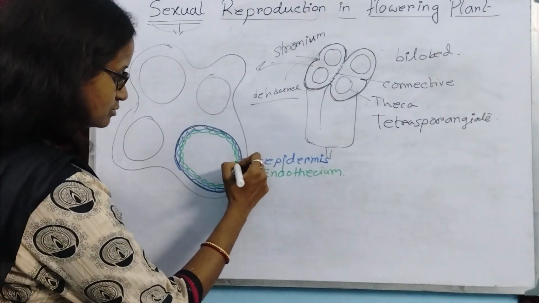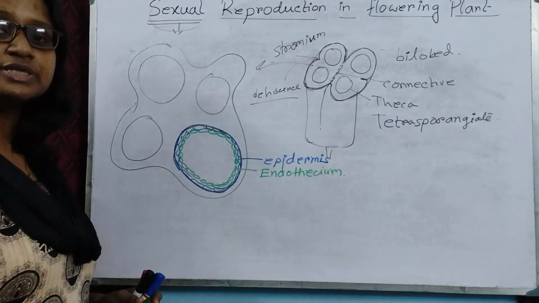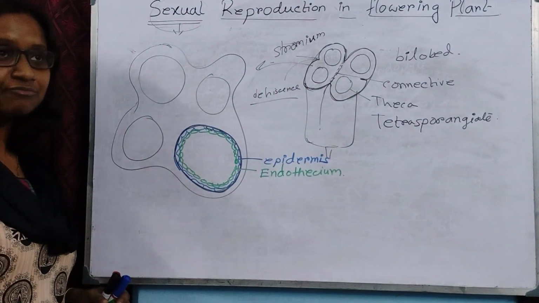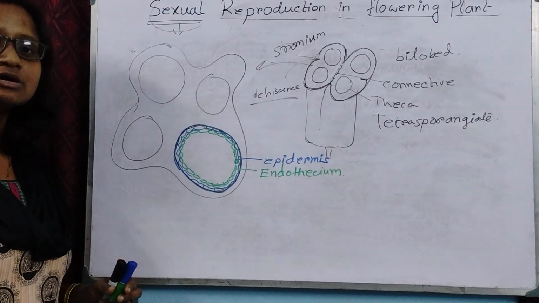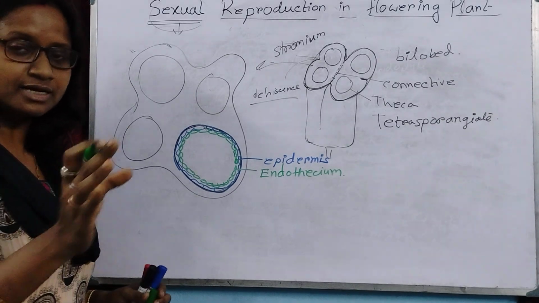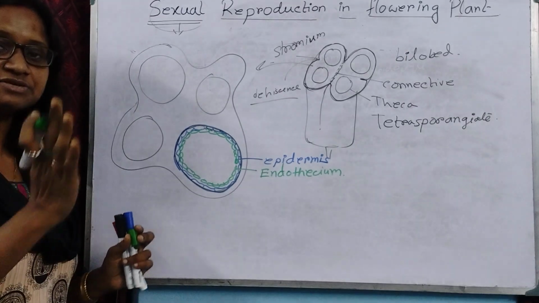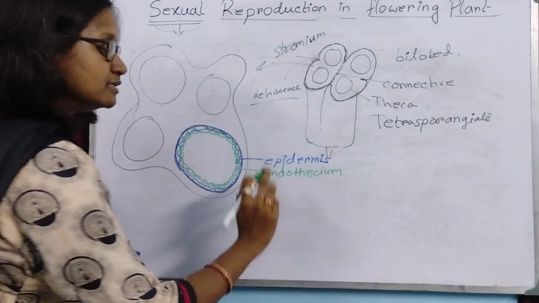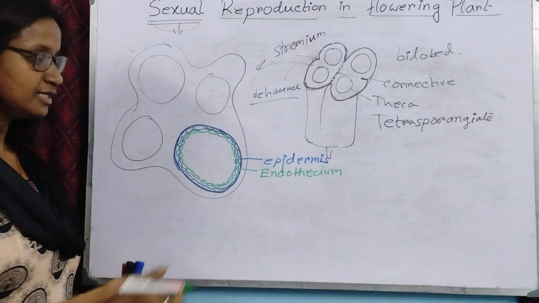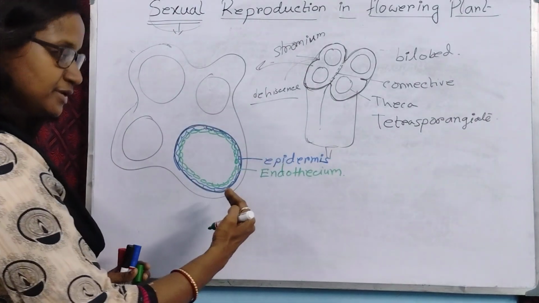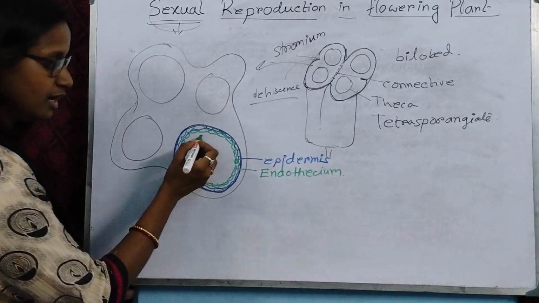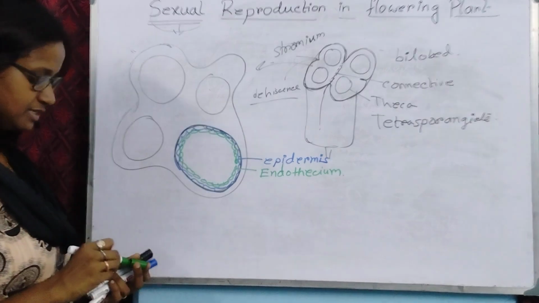Don't confuse it with the term amphithecium. Amphithecium is the outer layer of the sporophyte, a feature of bryophytes, but here the term is endothecium. That is the layer beneath the epidermis, and this layer is present outside the middle layer.